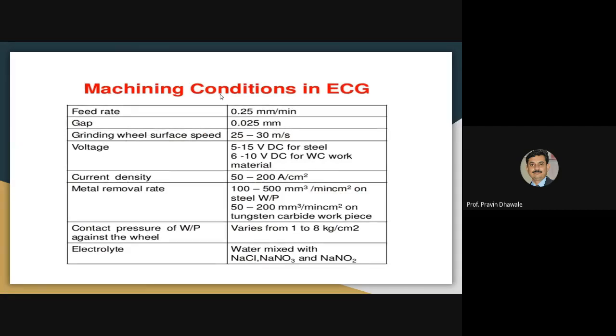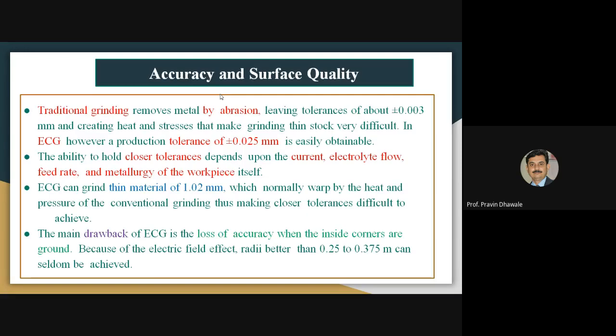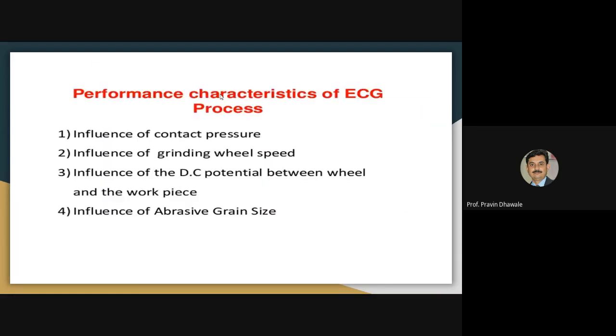Next slide, it will represent the machining conditions that are required in the electrochemical grinding process. What will be the feed rate, what will be the current density, which type of electrolyte you may use. Also, we discuss the accuracy and surface quality of the workpiece while machining by using electrochemical grinding.